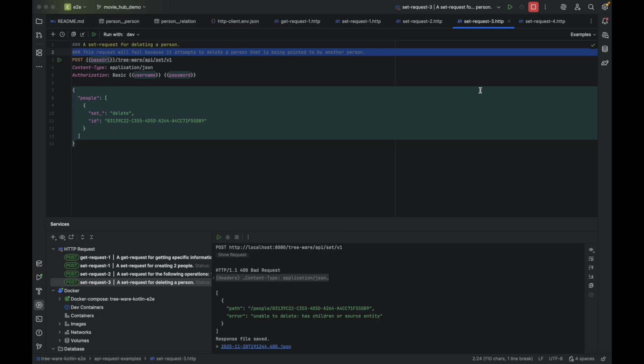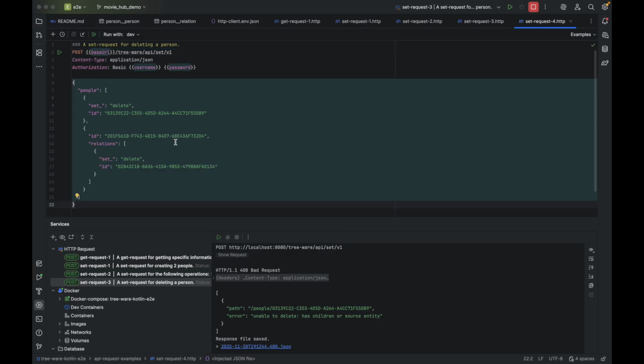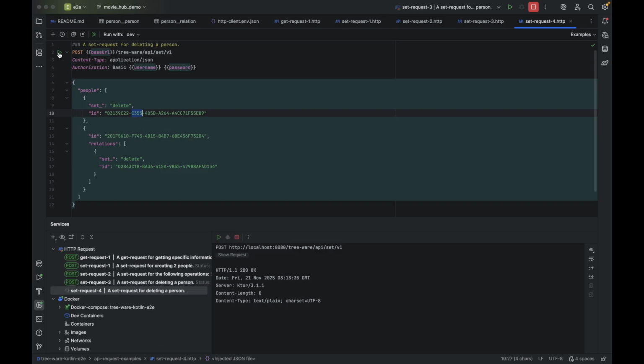So what we have to do is another request that deletes the relationship or the association that points to the object we want to delete. So in this request, we are deleting the association to the object we actually want to delete. And as you can see here, the order is again in a different order than the actual deletes. Tree-Ware is smart enough to figure out the proper ordering for you. So if I were to run this now, we should get a 200 OK.